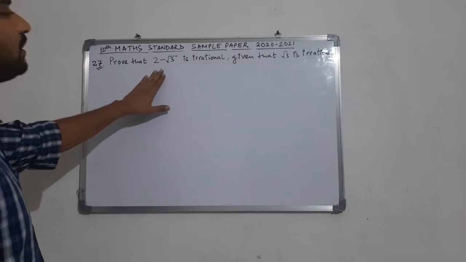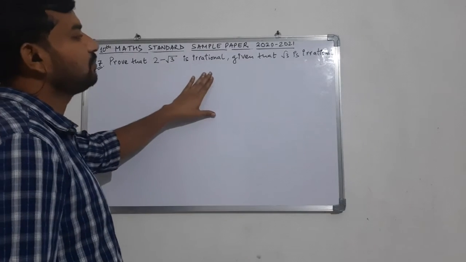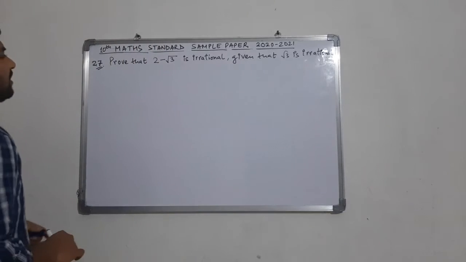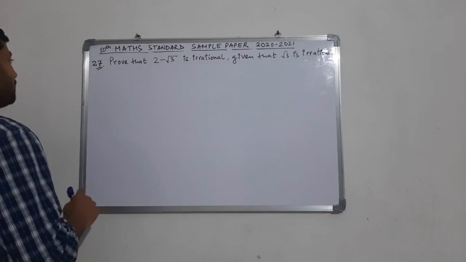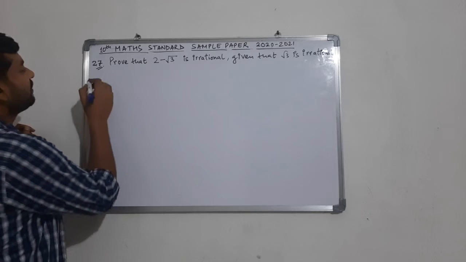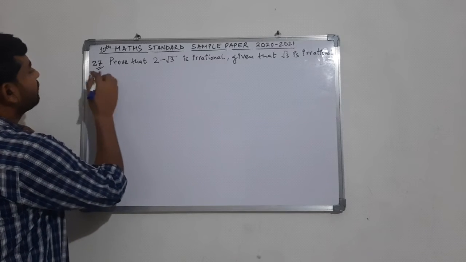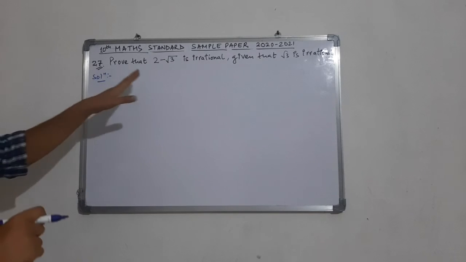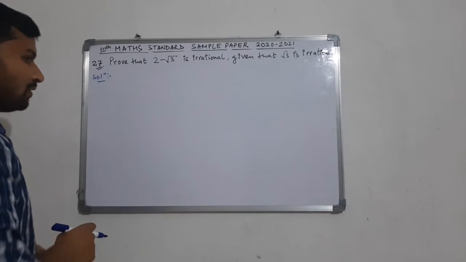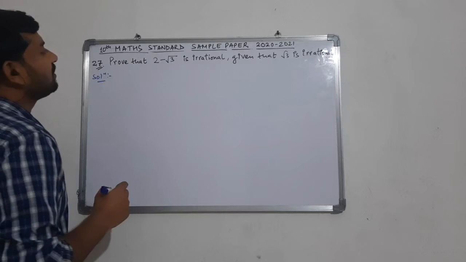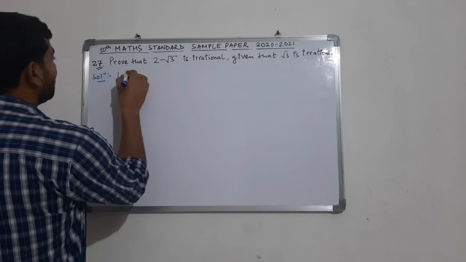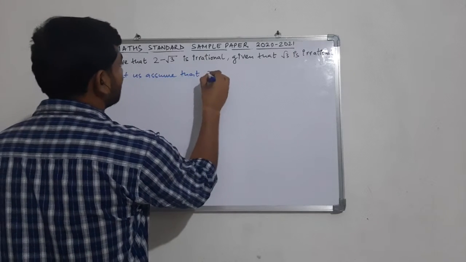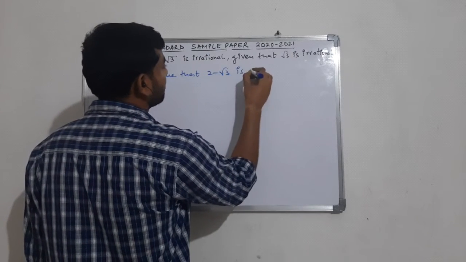So let us come to question number 27 here. We have to prove that 2 minus root 3 is an irrational number, and we know that root 3 is irrational. So these kinds of questions from chapter number 1, number system, have a very fixed pattern to write the answer. We have to prove that 2 minus root 3 is irrational. So we have to start this question by assuming the opposite of this. Let us assume that 2 minus root 3 is rational.